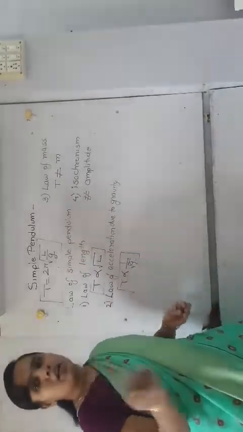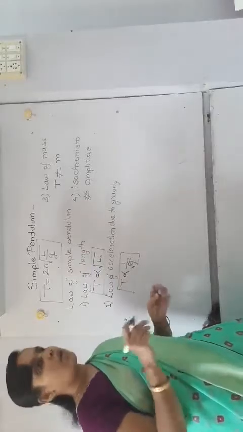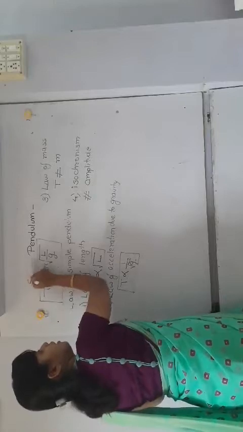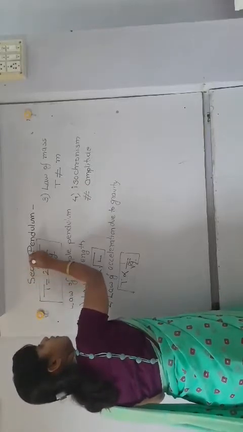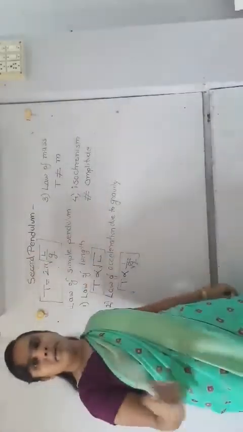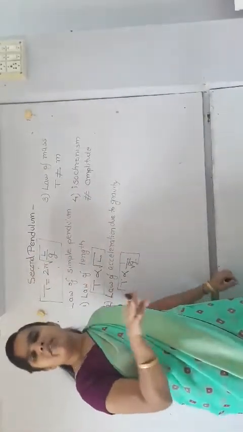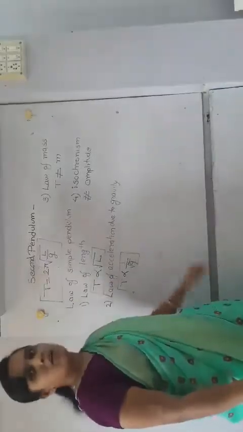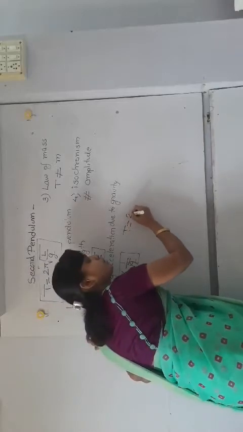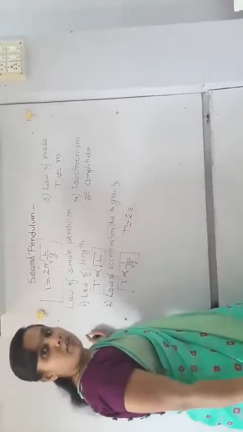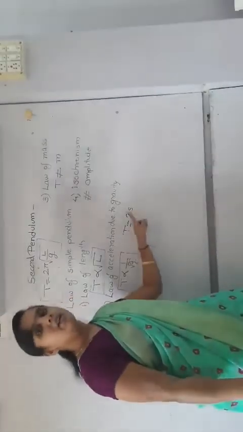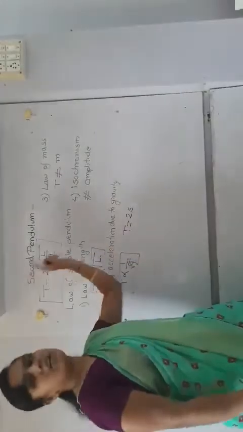Now the other pendulum we are going to discuss in your syllabus is just a change of word. Instead of simple, you have to use second pendulum. Second pendulum means the word gives you the definition indirectly. Second pendulum means the time period of the simple pendulum should be 2 seconds. If the time period of a simple pendulum is 2 seconds, then the pendulum is called a seconds pendulum.